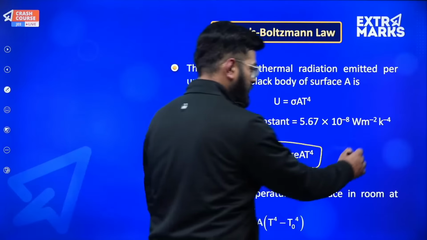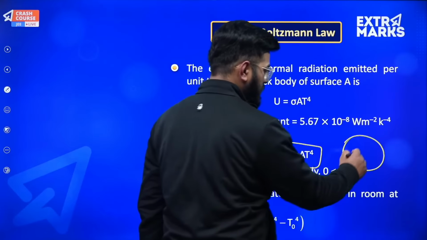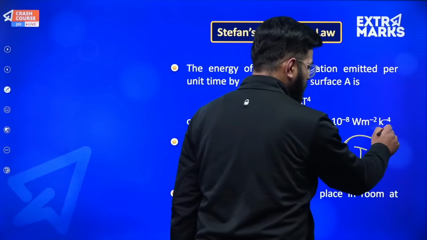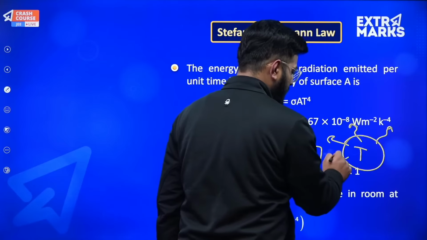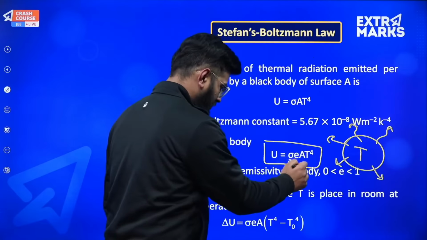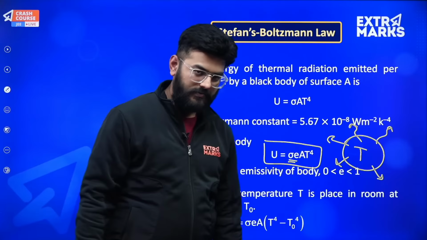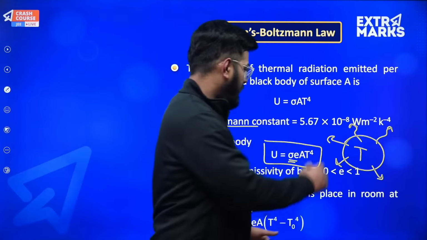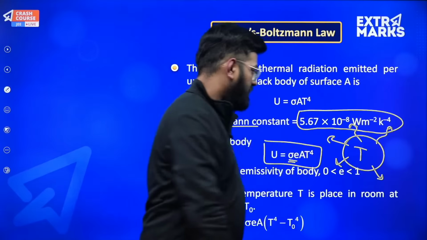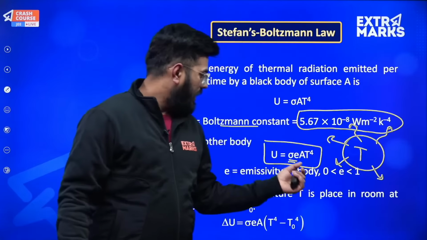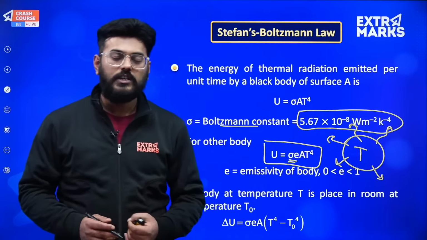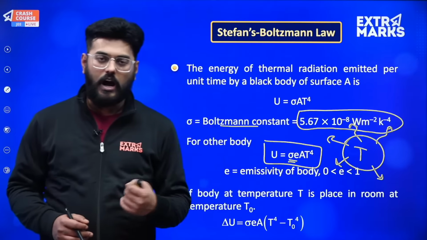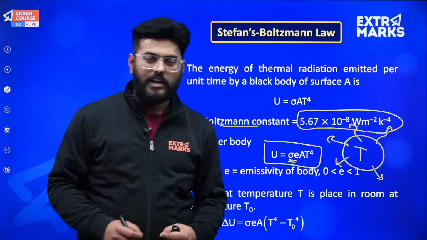So suppose I am considering a body whose surface area is A and its temperature is T. The amount of radiation it will emit will depend on sigma, which is a constant, the Stefan-Boltzmann constant, equal to 5.67 into 10 raised to the minus 8, and E is the coefficient of emissivity. I'll tell you how it is found.